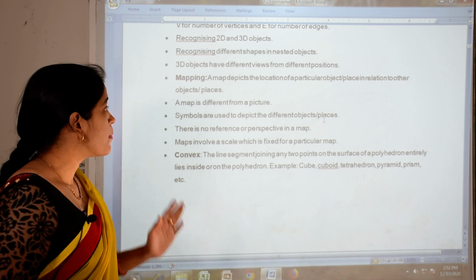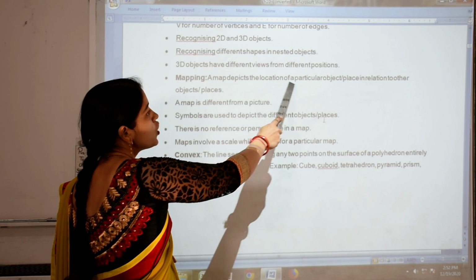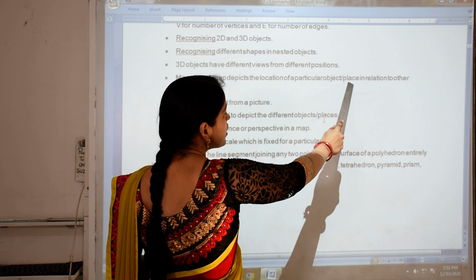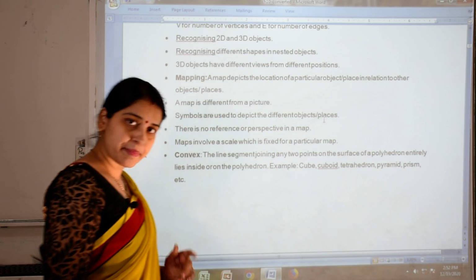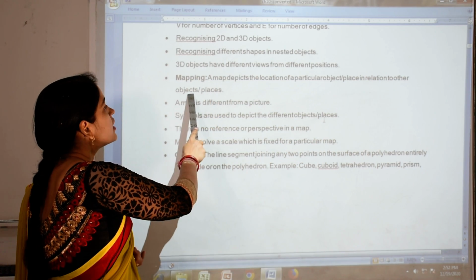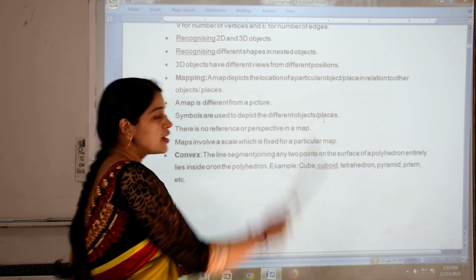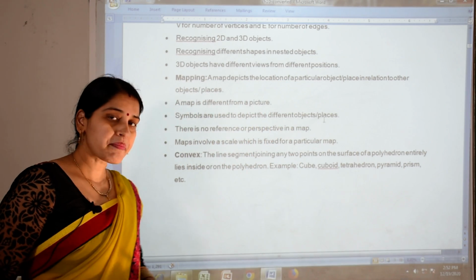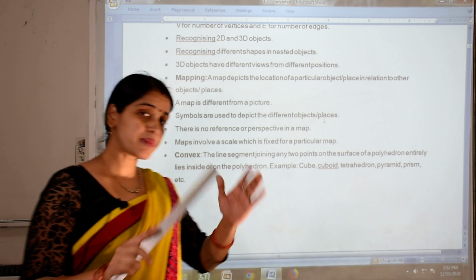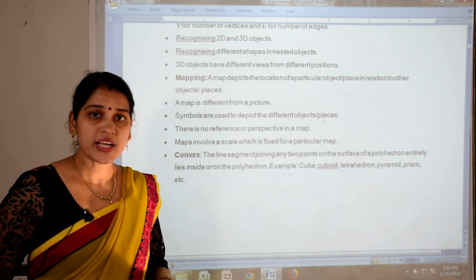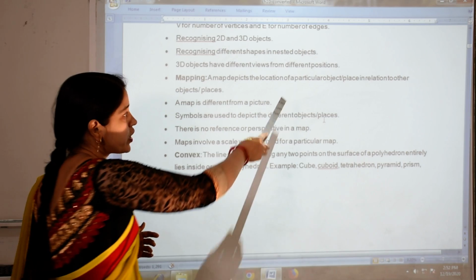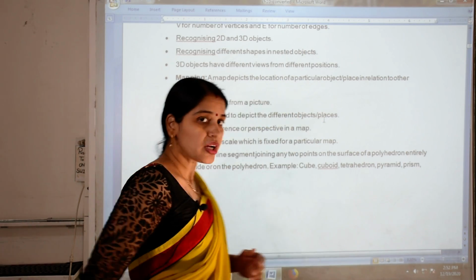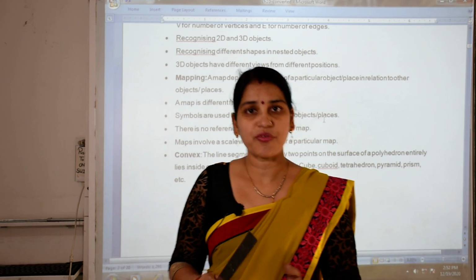Now the next topic is mapping. Mapping means a map depicts the location of a particular object or place in relation to other objects or places. A map depicts particular shapes, locations or objects in a short form.